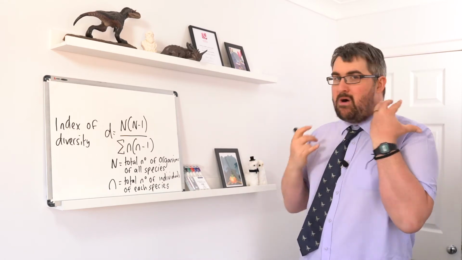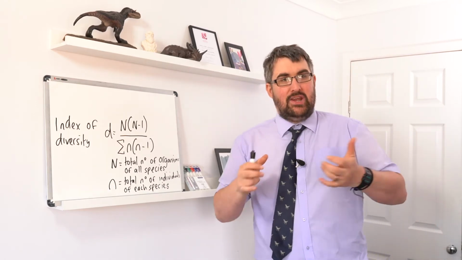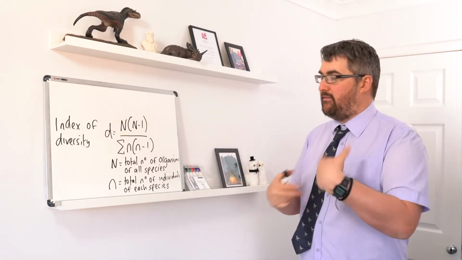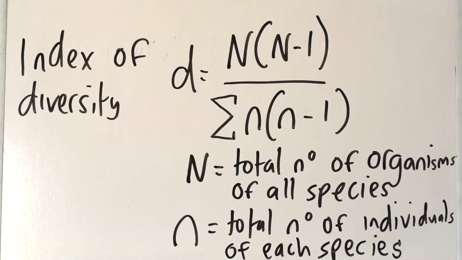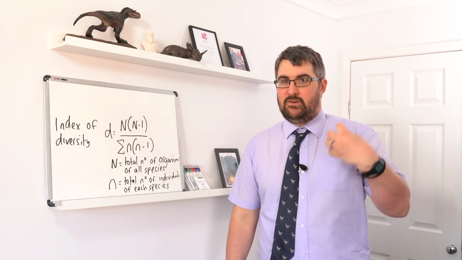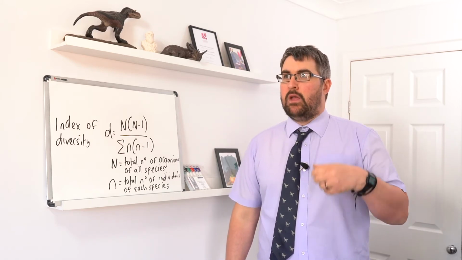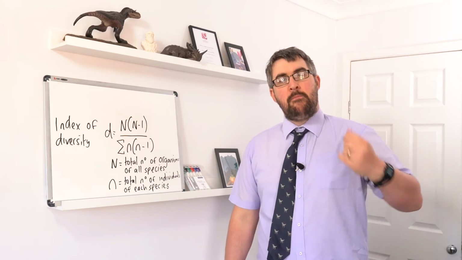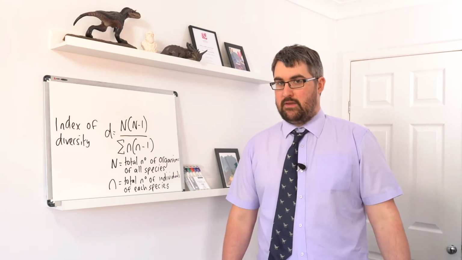All right then, index of diversity. Now, this equation might seem intimidating, but actually it's not too bad once you get used to practicing a few of these. When you're looking at the diversity within a habitat, you've got to factor in two things. The species richness, so the number of different species you would find in a given habitat. But also you need to think about the number of individuals of each species in a given habitat.